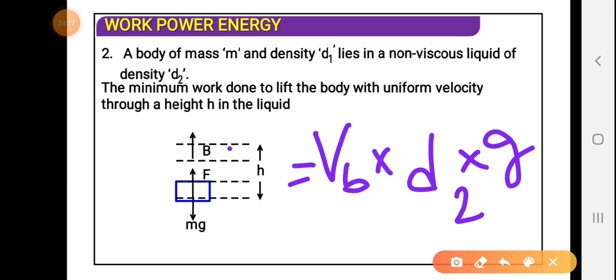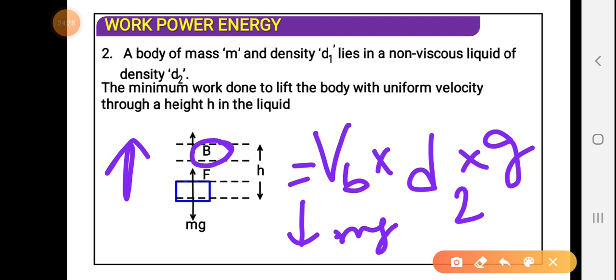This is the expression for the buoyancy force, B. It always acts in the upward direction, and mg acts downward. Here mg is equal to the volume of the body into the density of the body, d1, into g. So just subtract the smaller from the bigger one.